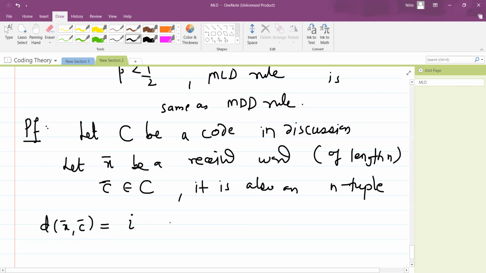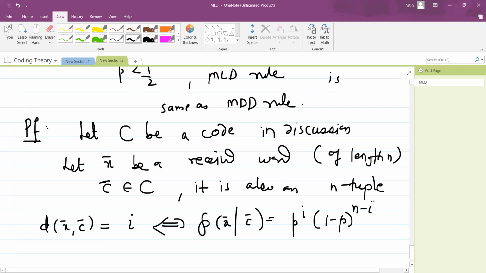But this is the same as the probability of x bar being received under the condition that c bar is sent. Now they are differing at i positions, that means it will be p raised to i into 1 minus p raised to n minus i.